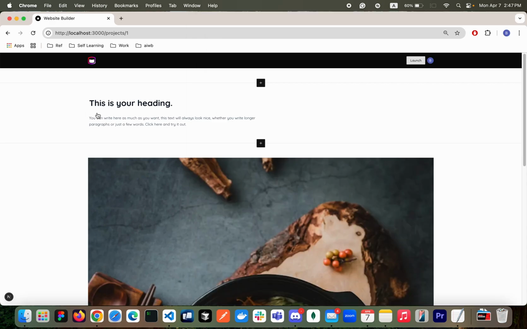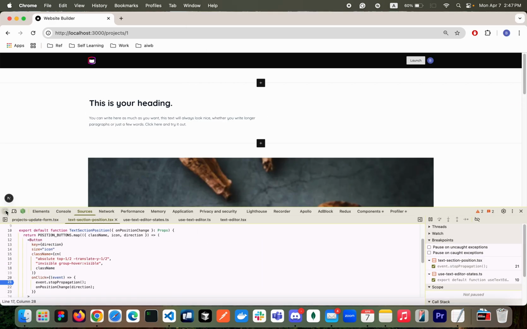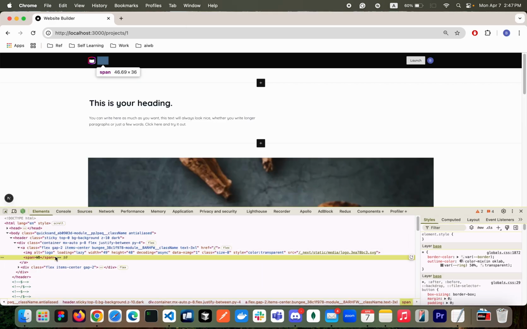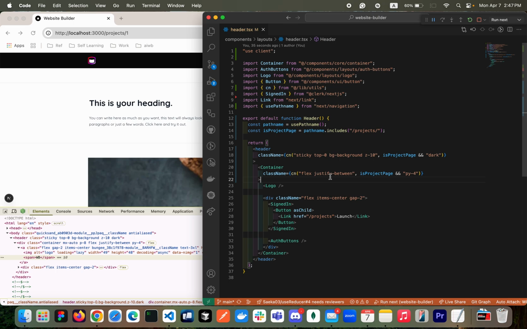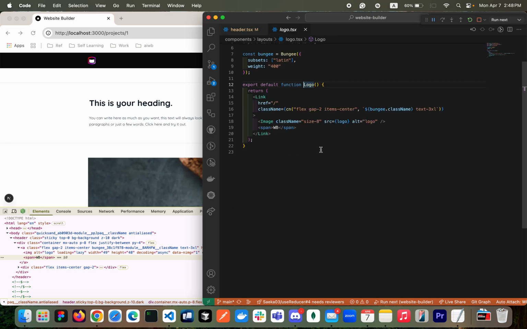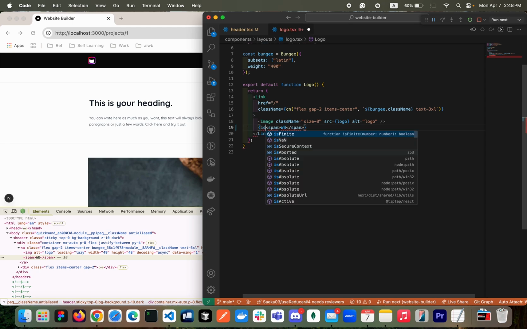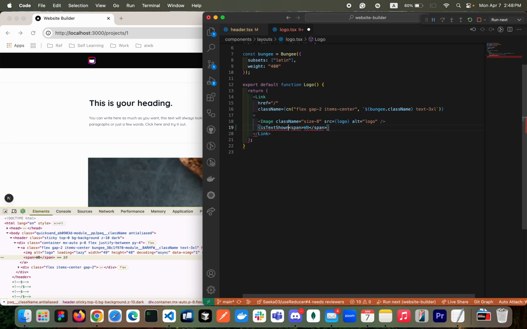And then if you look at it carefully, we still have the text here with the span tag and then WB. I don't want to have this one. Instead, I'm gonna have a back button here. To do that, I'm gonna have the logo render dynamically. So it's isTextShown or something like that, right? If isTextShown, then we're gonna do that, right?